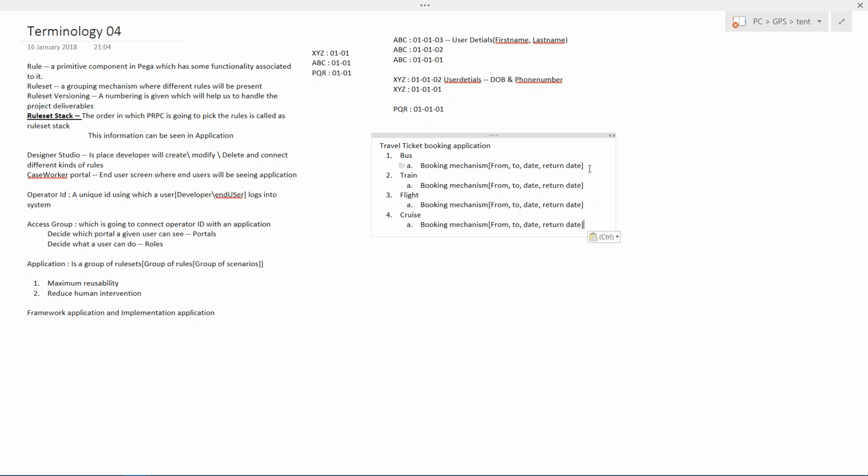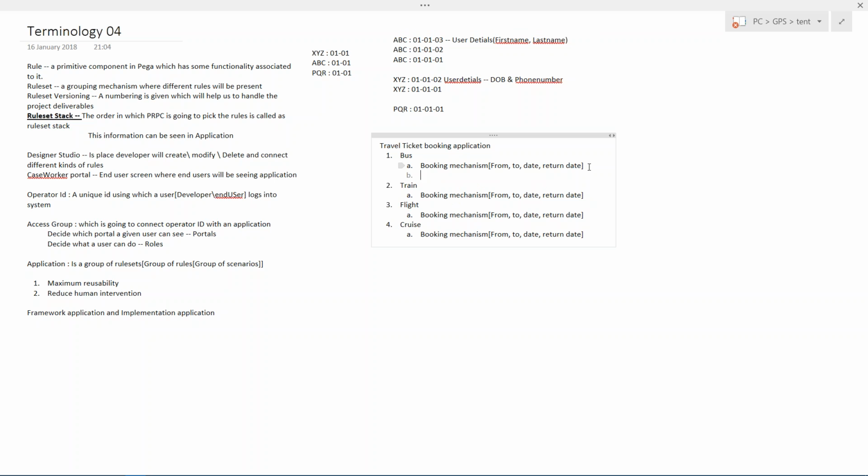Let's go a little bit more. Next, in bus, I have selected from, to, return date and all. Then I will select bus type and seating mechanism.